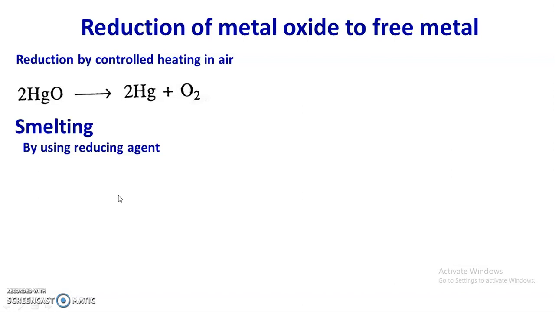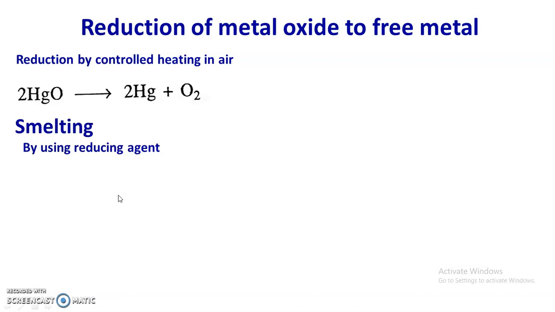In this process, the ore is mixed with a suitable amount of reducing agent, for example carbon, and the mixture of ore and carbon is heated to a high temperature above the melting point of the metal.